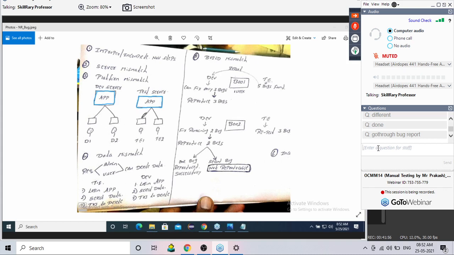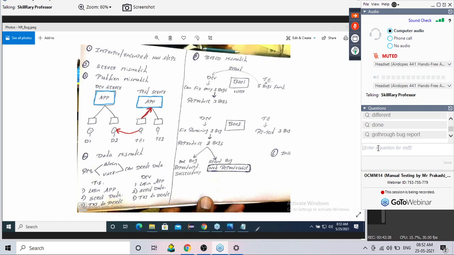Now guys, see, developers keep on changing in the project. Now the test engineer accessed the application from the test server. Listen carefully. When he was testing, he found a bug. That means the bug was found in the test server. Immediately, he prepares a bug report and sends it to developer number 2, because my lead says whatever bugs you find, you report to developer number 2. So it is assigned to developer number 2.